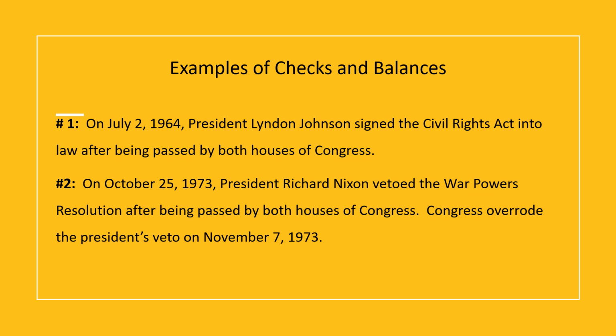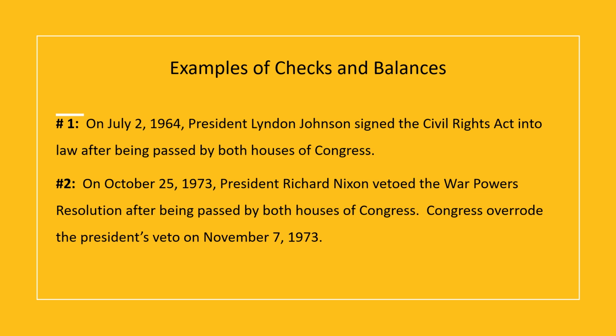Let's look at two examples of checks and balances. On July 2, 1964, President Lyndon Johnson signed the Civil Rights Act into law after it was passed by both houses of Congress.